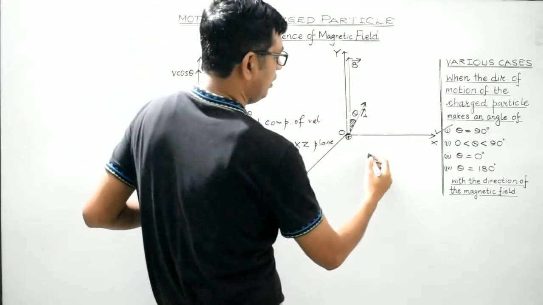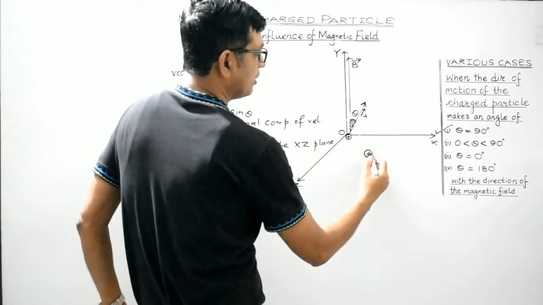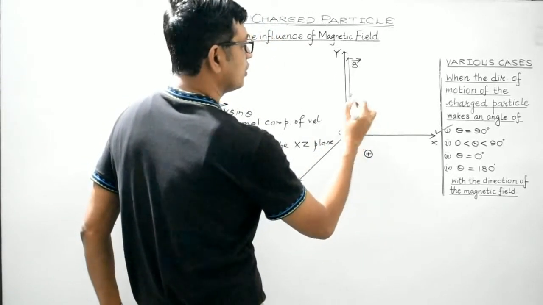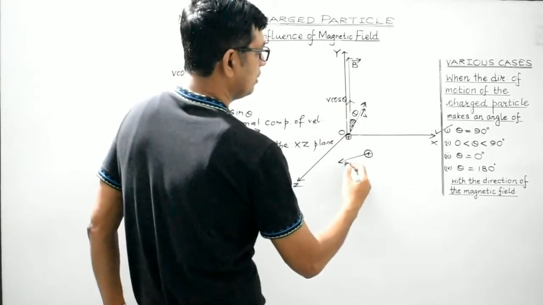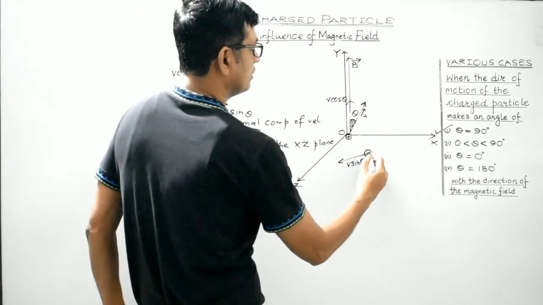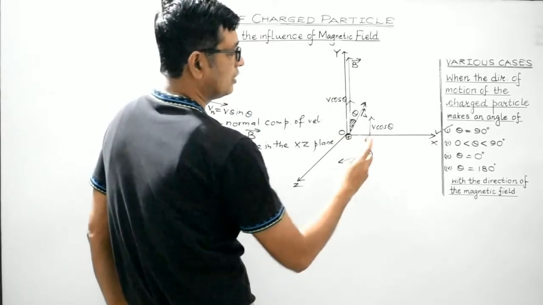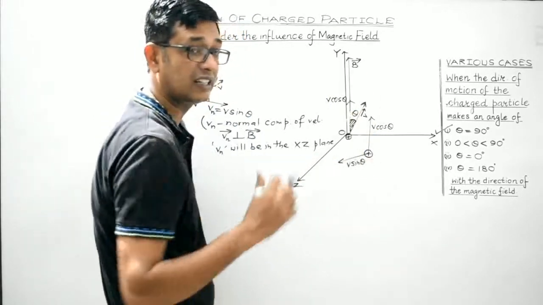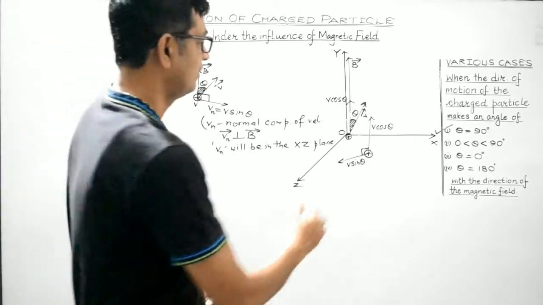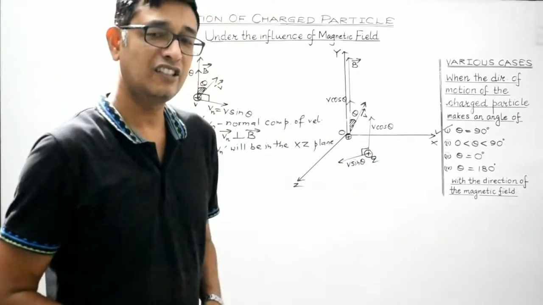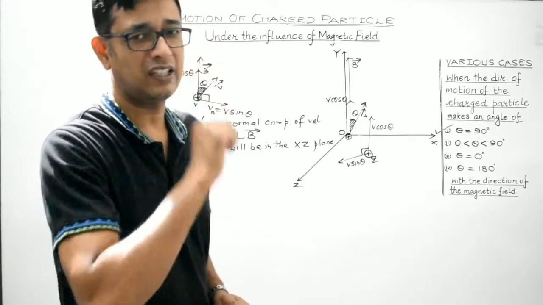So if I show it over here, one of the components is v cos theta. This is v cos theta, isn't it? And the other component would be v sin theta. This is v cos theta and this is v sin theta, and this is where the magnetic field is. It is inclined at an angle theta. So what's the angle between these two? 90 degrees, right? Now let's consider the contribution of the component of velocity v sin theta.